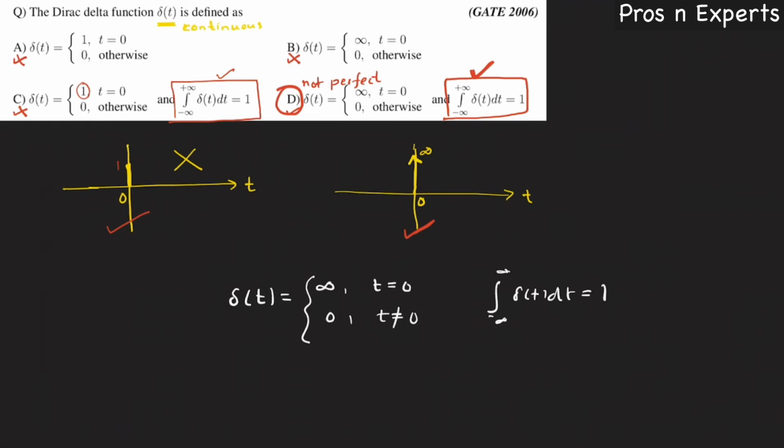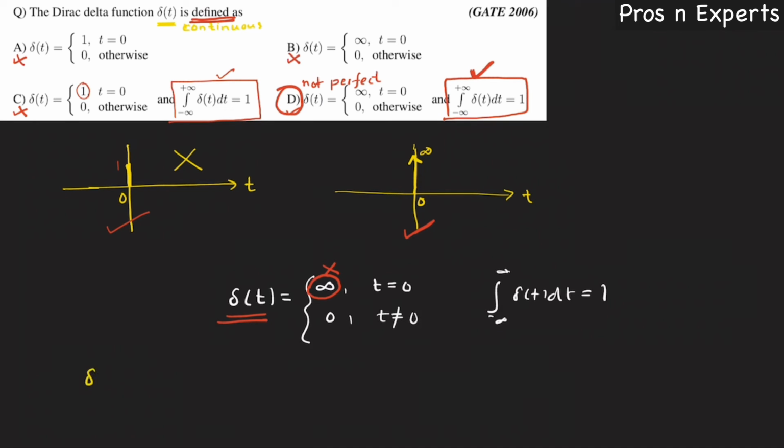But this is a definition, right? They have clearly mentioned it is defined as. And what is this? This is infinity. Can you define a definite value for infinity? No, no is the answer. Then my question is, how can you include something that is not defined in something you call a definition? That's absurd, right? In standard textbooks like Simon Haykin and all, you can see the definition of the impulse signal.